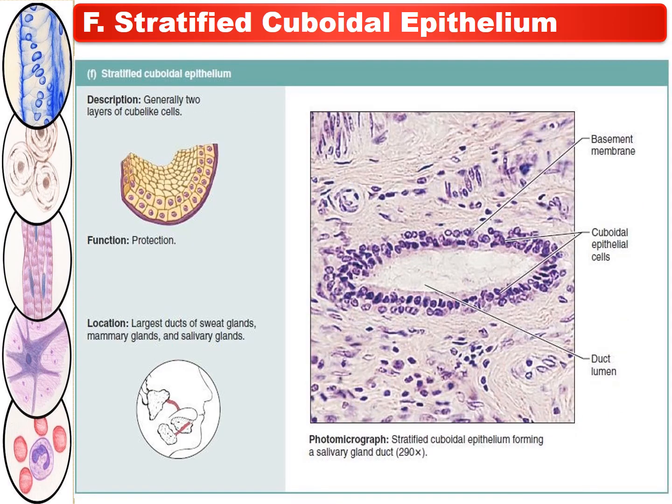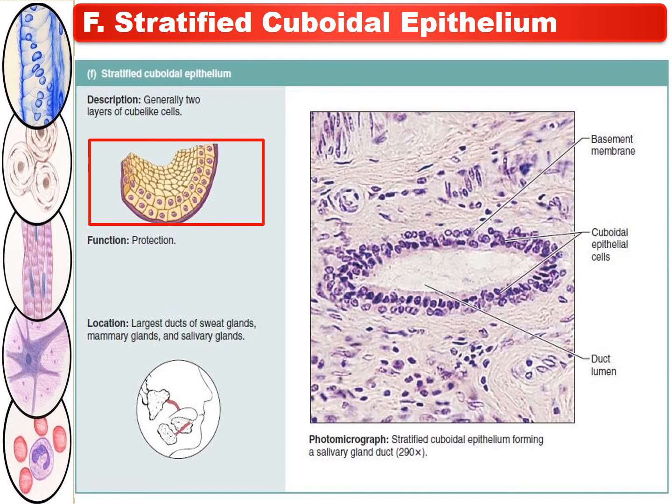Then the sixth kind of epithelial tissue is the stratified cuboidal epithelium. This stratified cuboidal epithelium is generally two layers of cube-like cells. Just see the right side of this picture, the photomicrograph of stratified cuboidal epithelium forming a salivary gland duct.